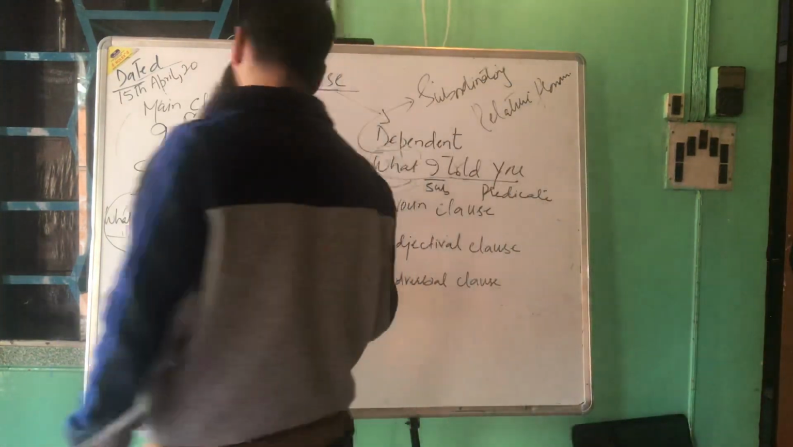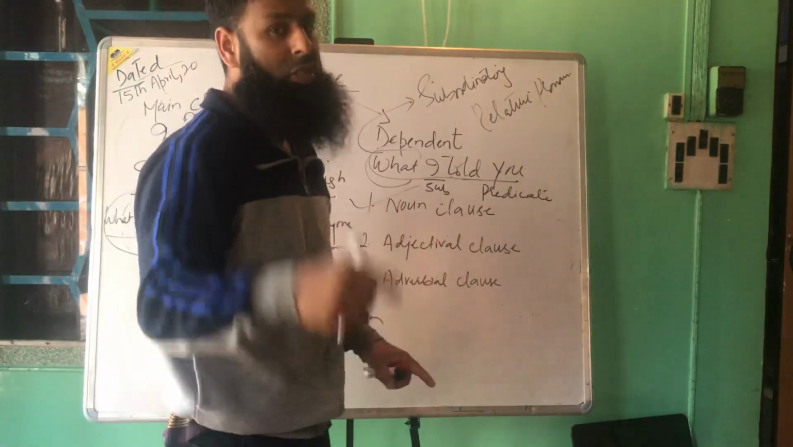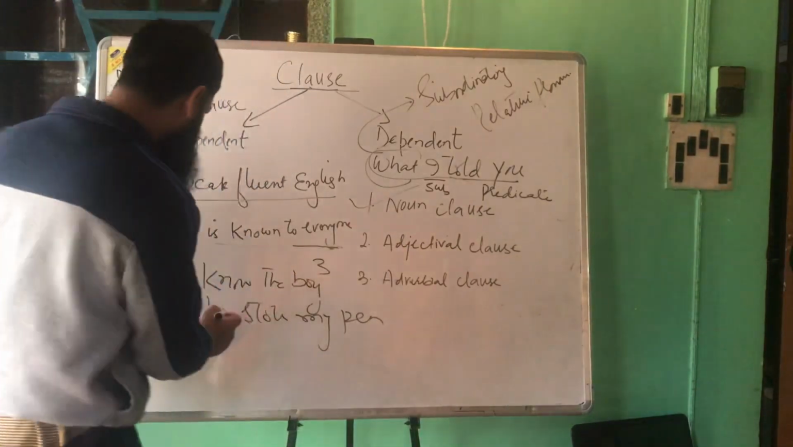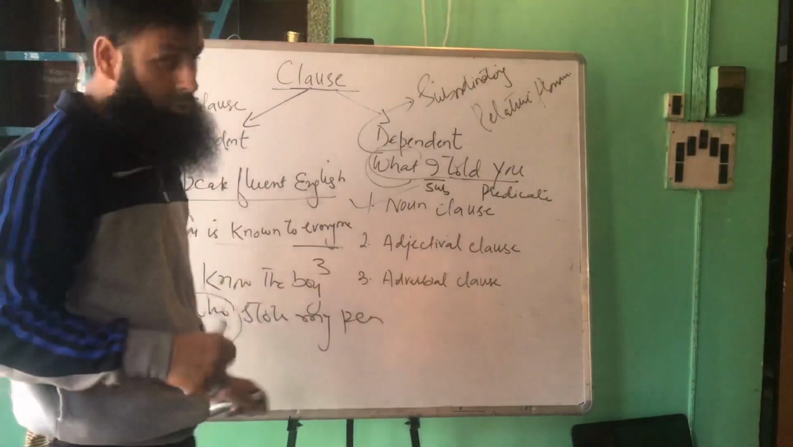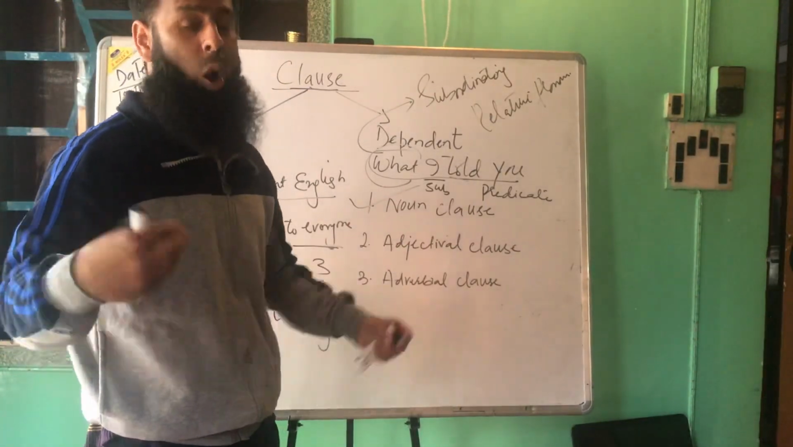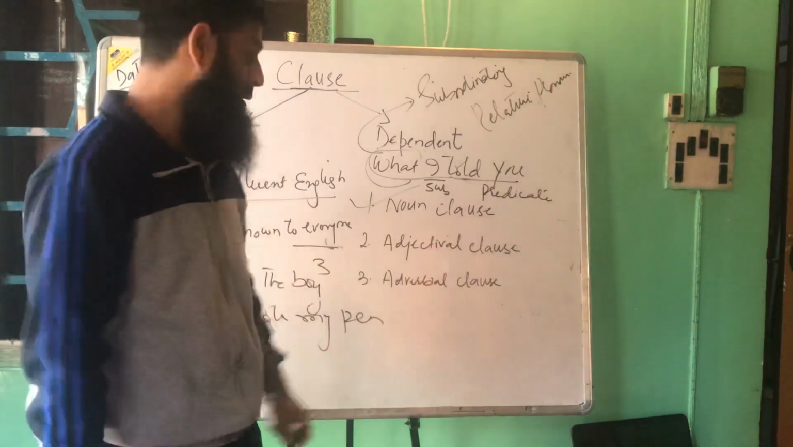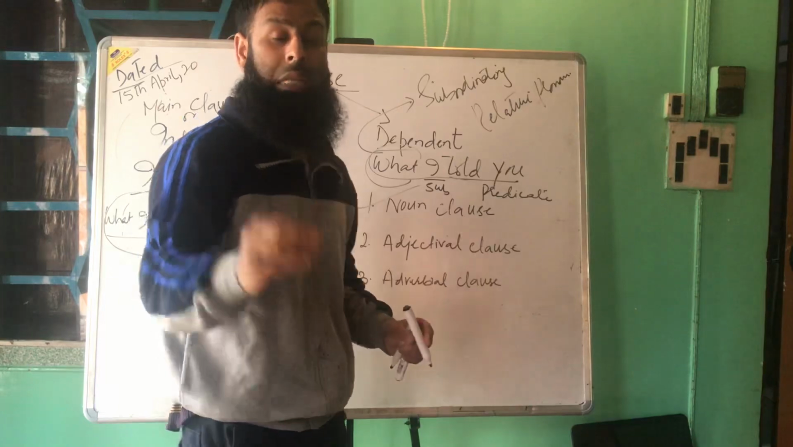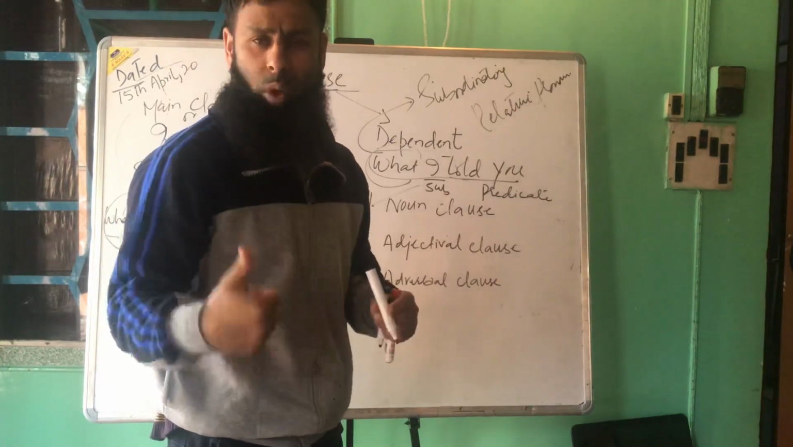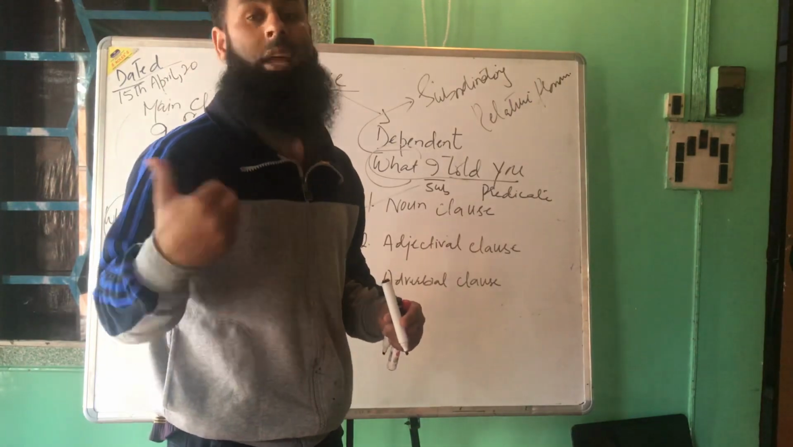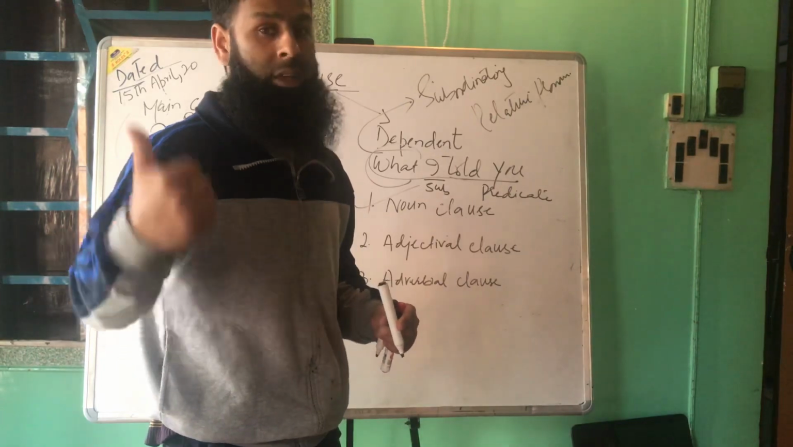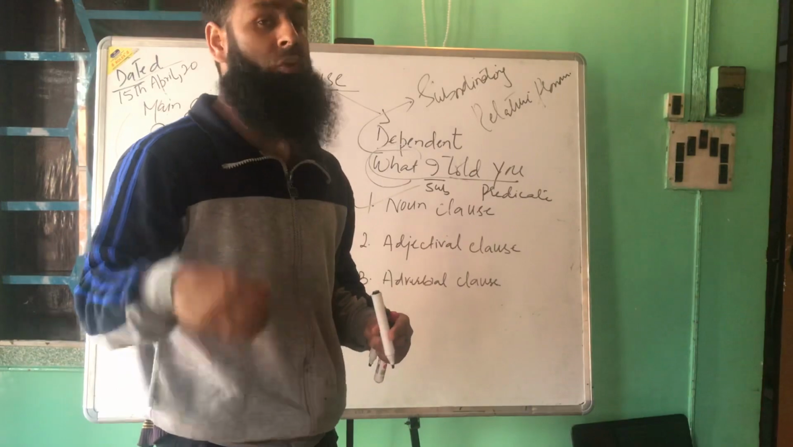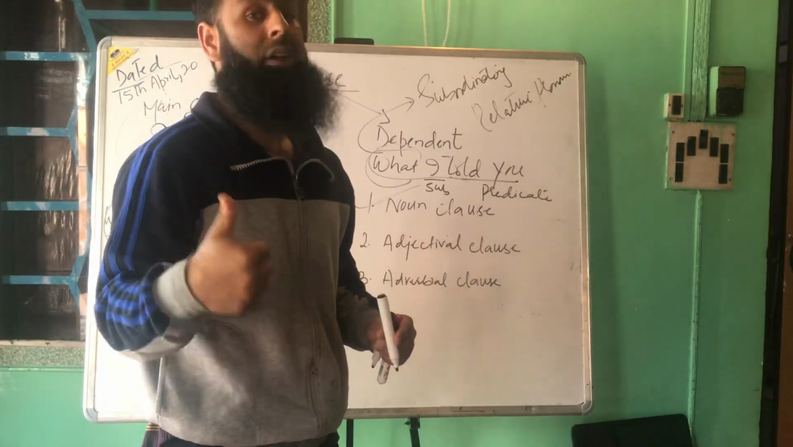And one more important thing, this adjectival clause is also known as a relative clause. Why? Because they always begin with a relative pronoun. Relative pronouns like who, which, whose, whom, when, where, that. And then we finally talk about the adverbial clauses. Adverbial clauses are the type of subordinate clauses that work as an adverb. An adverb, we know it's a word that adds something to the meaning of verbs, adjectives, and other adverbs.